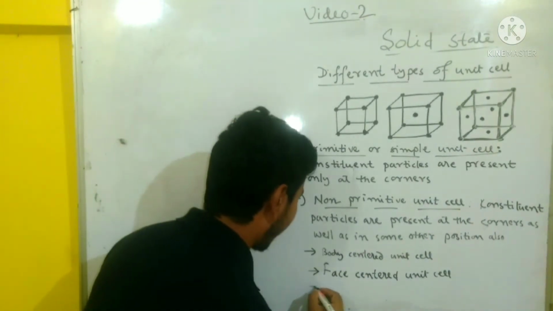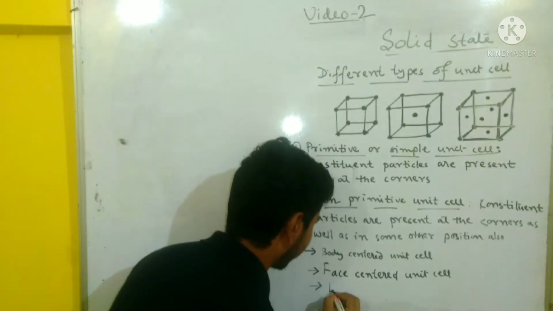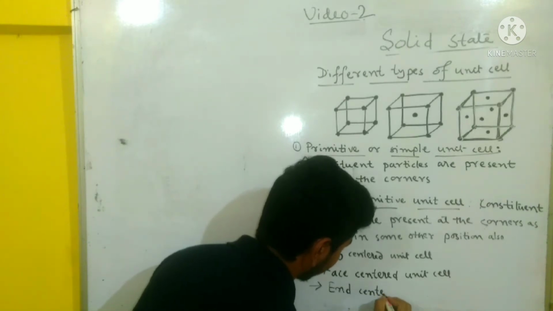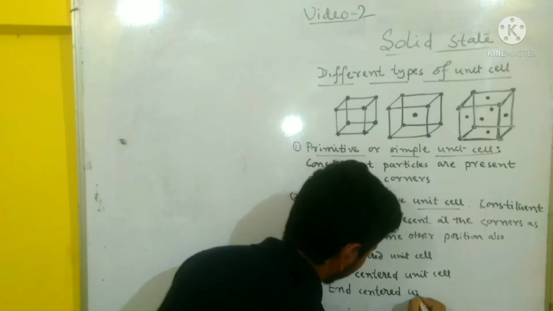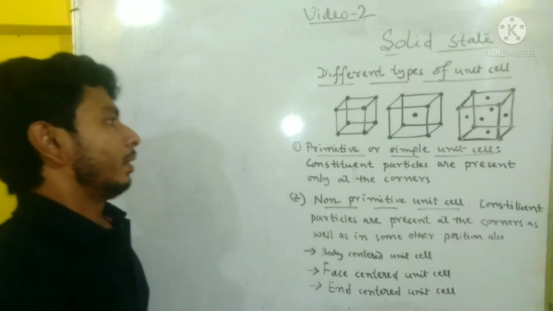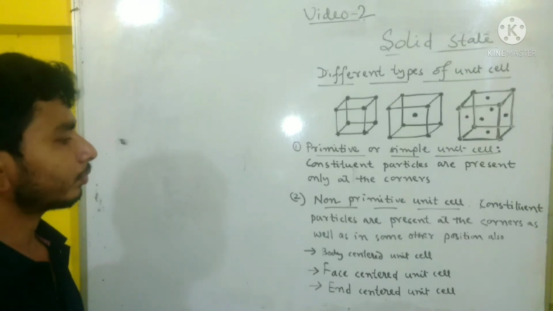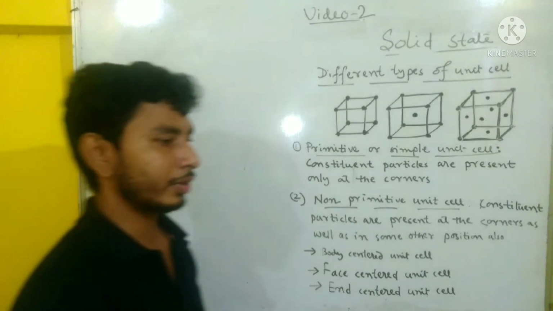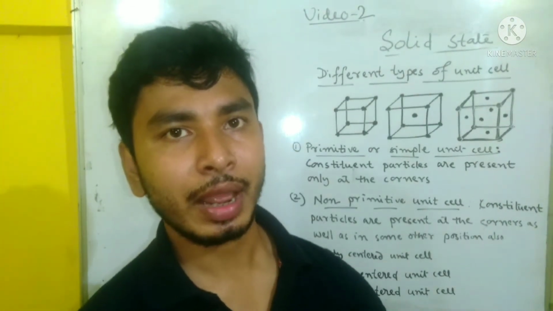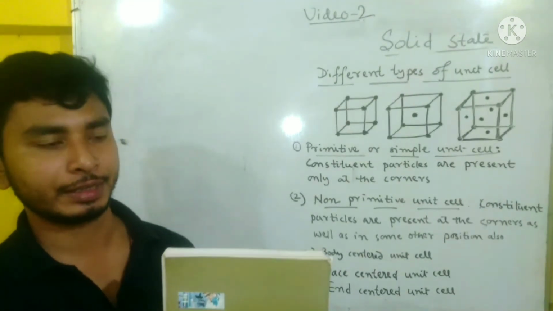Next is end centered unit cell. In end centered unit cell, particles should be present at the corners as well as the center of any two opposite faces.